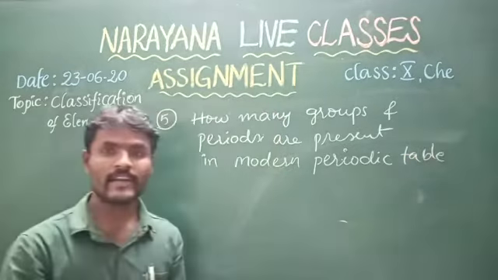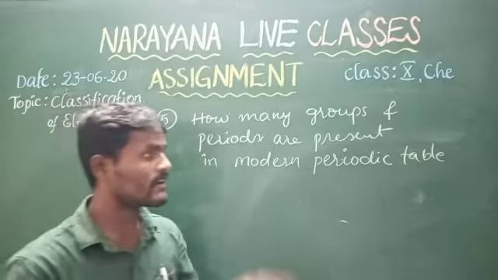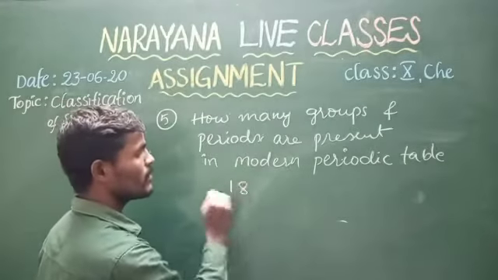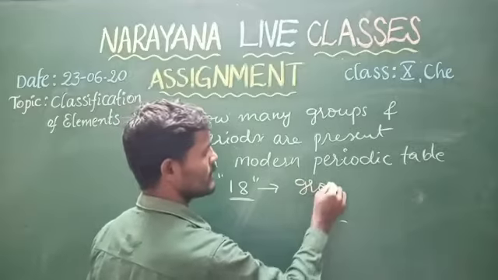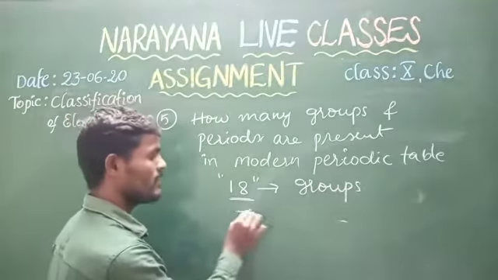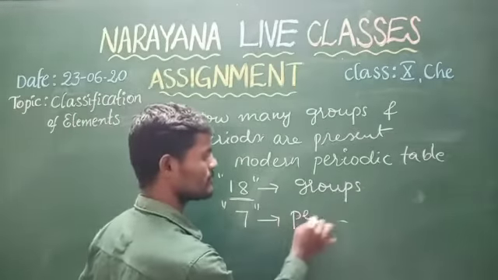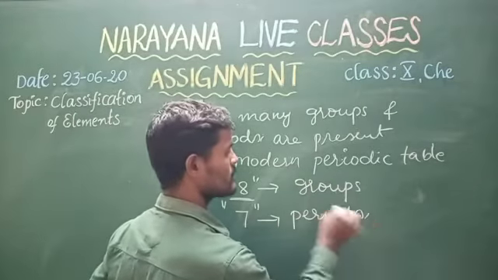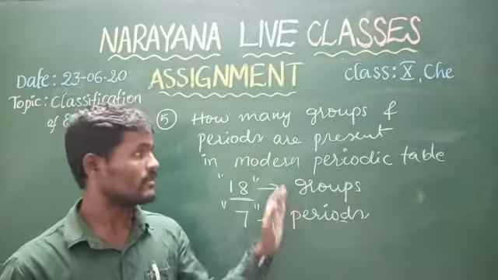In Mendeleev's periodic table there are 8 groups and 7 periods. But in the modern periodic table there are a total of 18 vertical columns. These 18 vertical columns are called groups, and there are 7 horizontal rows. These 7 horizontal rows are called periods. 18 groups and 7 periods are present in the modern periodic table. Here it is a very simple answer.